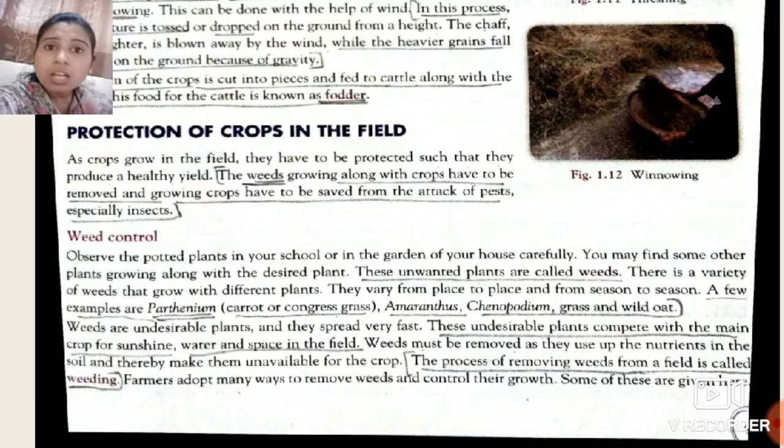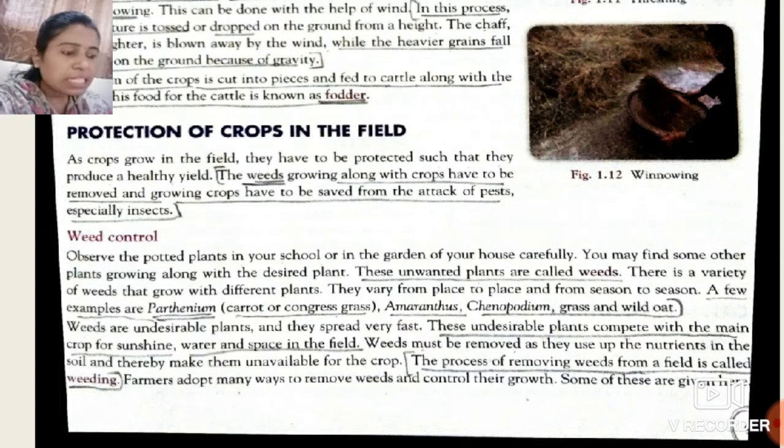So what are these weeds? These weeds grow along with the crops and have to be removed. Whenever we sow our main crop in the field, suppose we sow our wheat crop, these weeds can grow with that wheat crop. So we have to cut and remove those weeds from the wheat crop. Why? Because we have to save our main crop, that is the wheat crop.